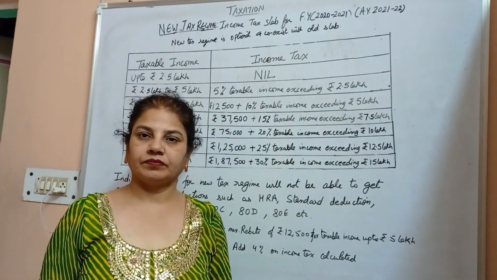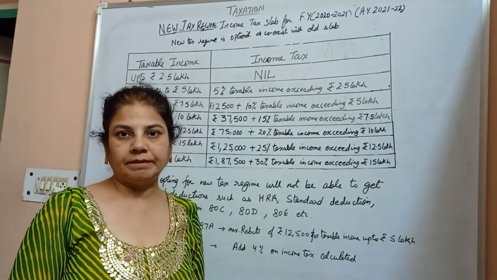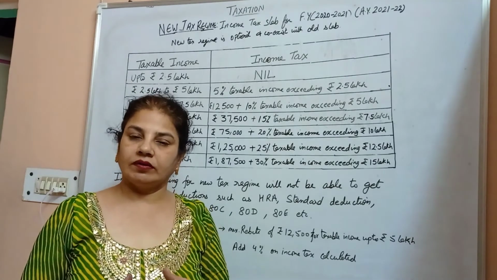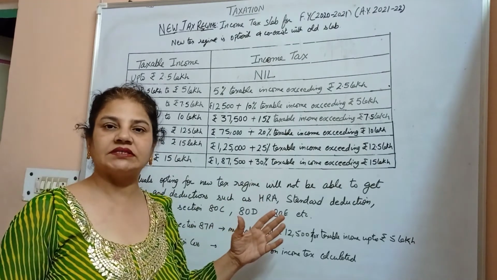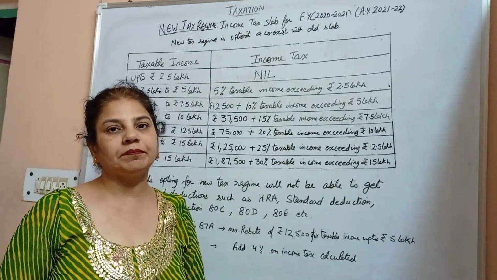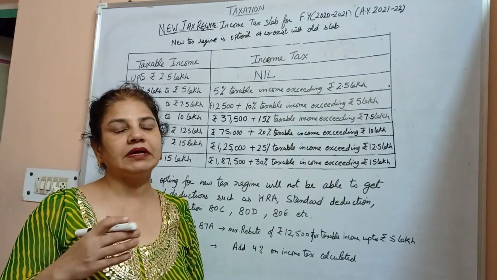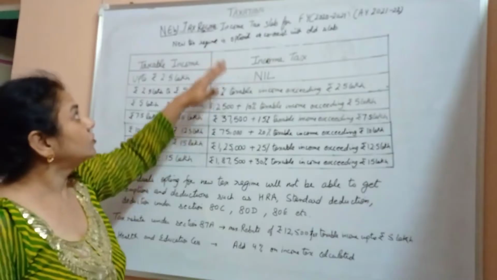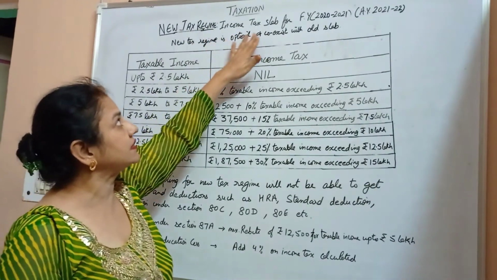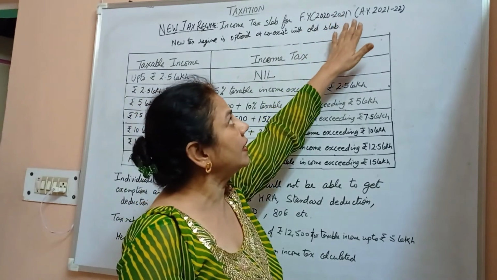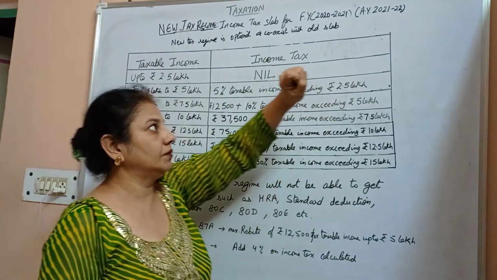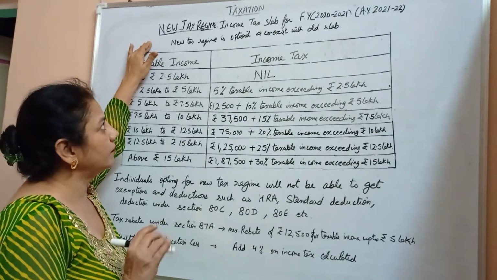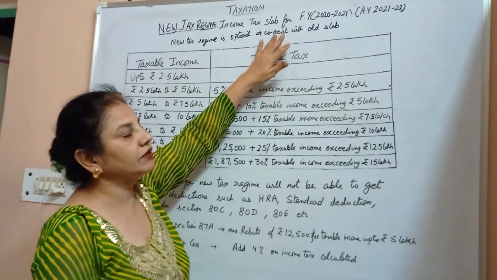New tax regime. This is the new income tax slab, and this is completely optional for the individual, whether he or she would like to follow this new tax regime, or follow the previous income tax slab of the financial year 2019 to 2020. So this new tax regime, income tax slab for the financial year 2020 to 2021 and assessment year 2021 to 2022, is totally optional, coexisting with the old slab.